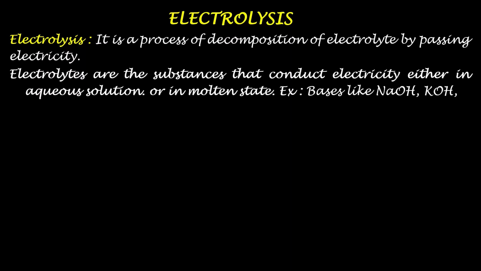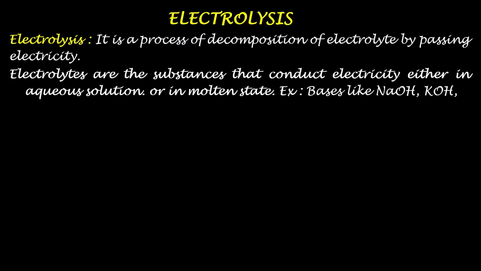Molten state means the liquid state of a solid electrolyte that is obtained by melting it. If you melt the solid electrolyte, it will get converted into liquid state, and this liquid state is called the molten state.